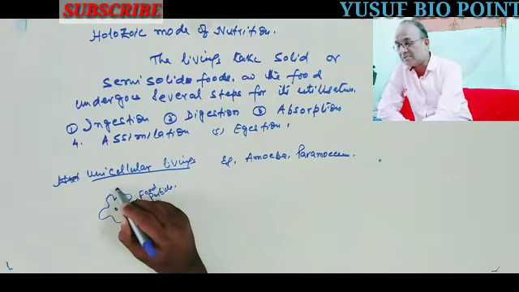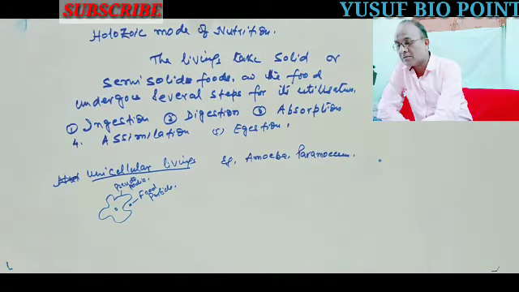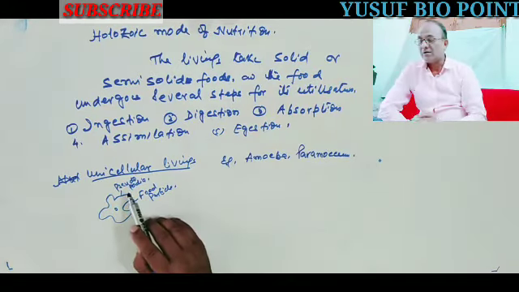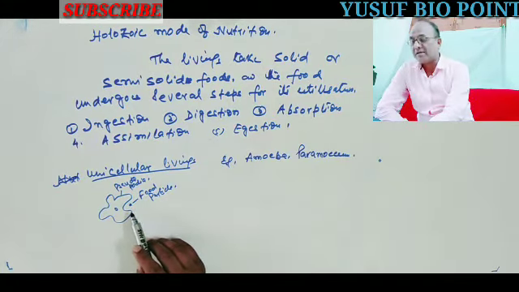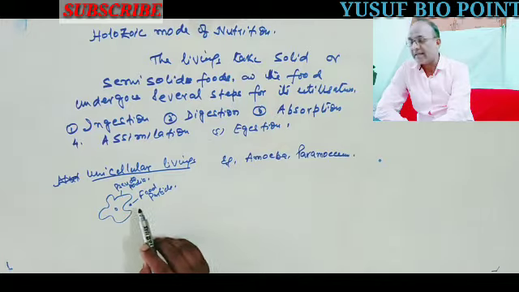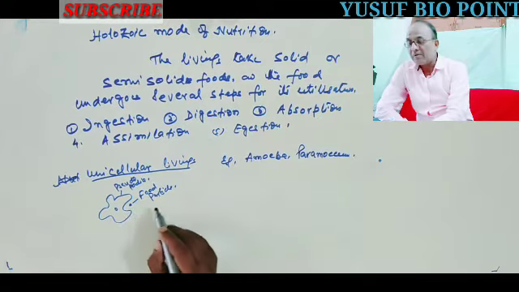And this is pseudopodia. Pseudo means false, pod means leg, means false leg. When the food particle comes before the amoeba,